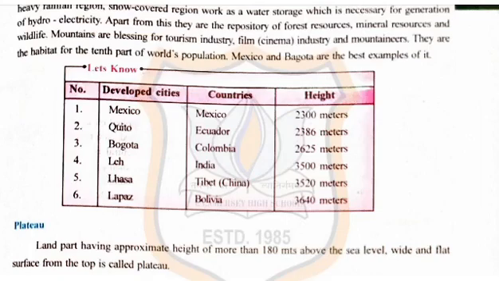Now children, for you, let's know is given. A chart is there in which developed cities are mentioned, countries are mentioned, and their heights are given. So please go through this chart.